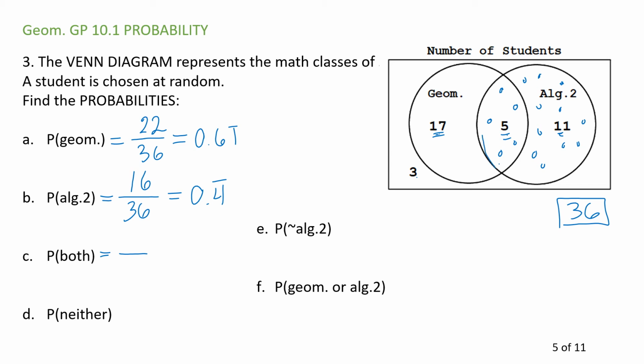It's these people in here that are standing. This person here is in the geometry circle. That person is also in the Algebra 2 circle. That's what I mean when I say both. There are a total of 5 of them. How about neither? That means you're not standing in either circle. Out of 36 people, only 3 of them are not standing in either circle. That's what the 3 outside represents.